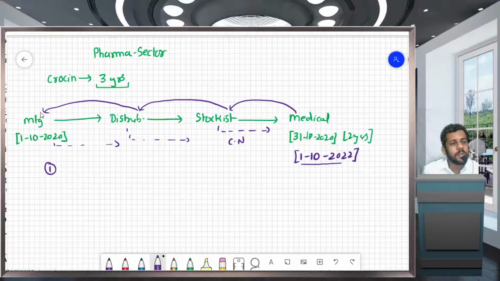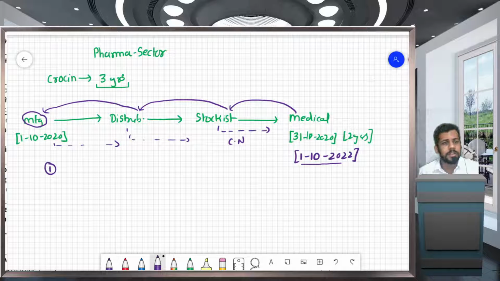Now finally, goods are with whom? With the manufacturer. Now this is expired medicine. As per the Indian Drugs Act, the name is something big, but as per the Act, these goods are to be destroyed by the manufacturer. Expired medicine has to be destroyed by the manufacturer.